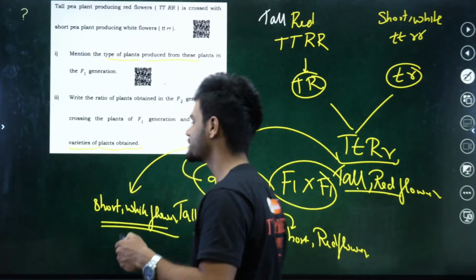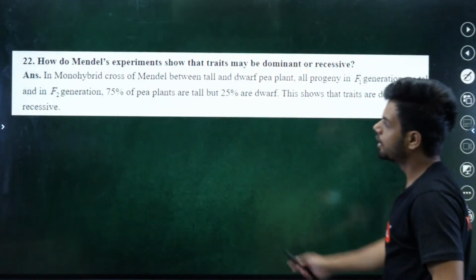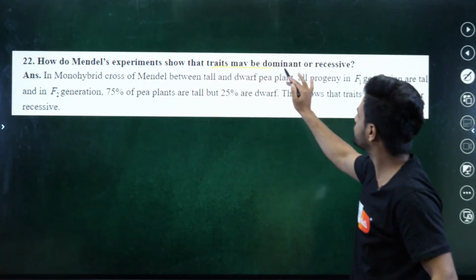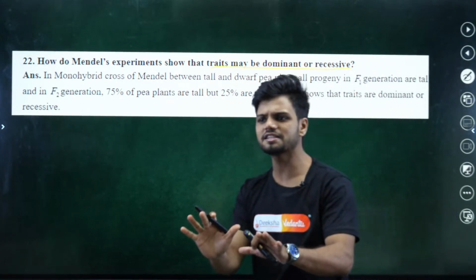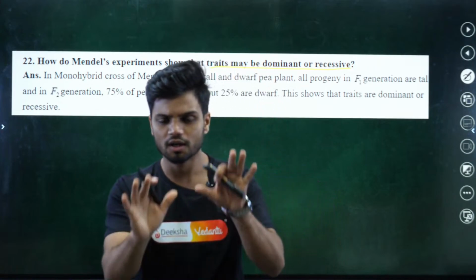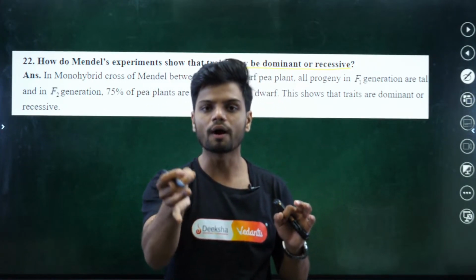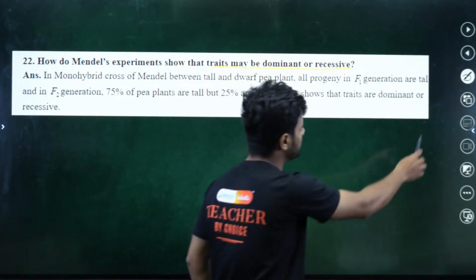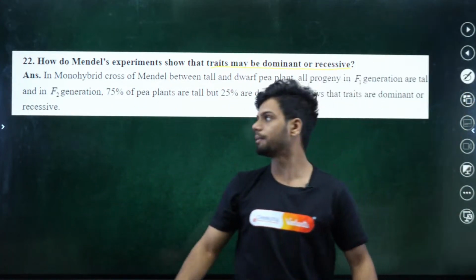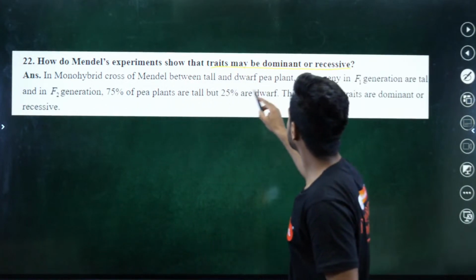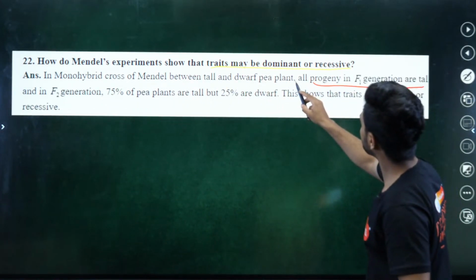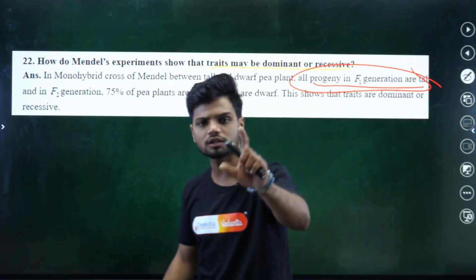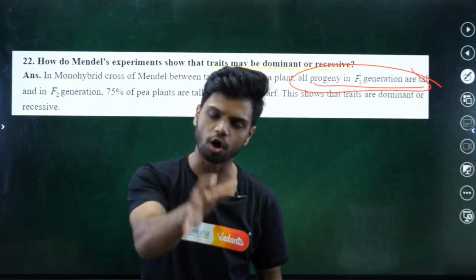Okay, amazing. Next question. How do Mendel's experiments show that traits may be dominant or recessive? Very easy question. Do the entire monohybrid cross and tell them: in F1 progeny, all the plants were tall, that is the law of dominance.